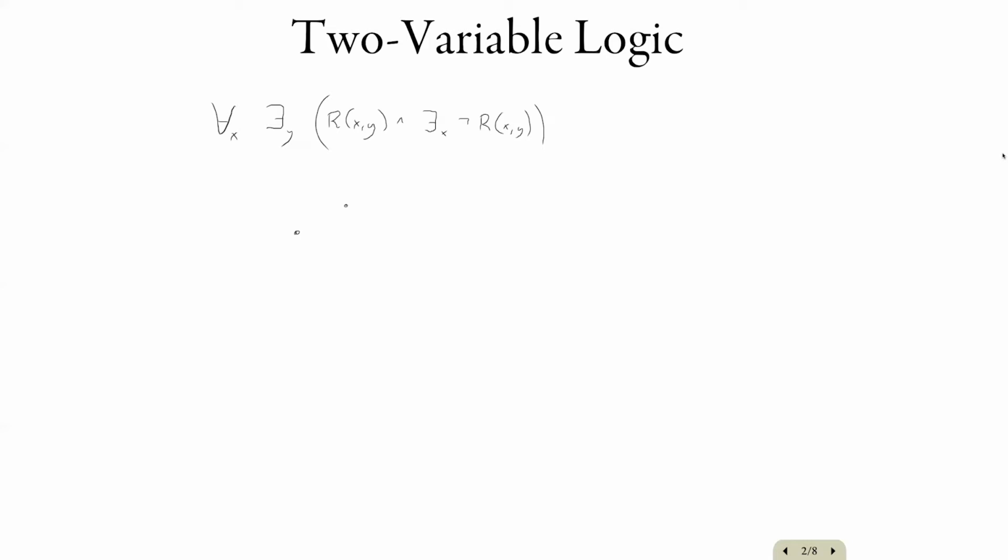And this has to be satisfied universally, so this X must have a Y with which it is connected by an R edge, and this Y must have some X with which it is not connected by an R edge. Here, for example, I have drawn a model of this sentence.